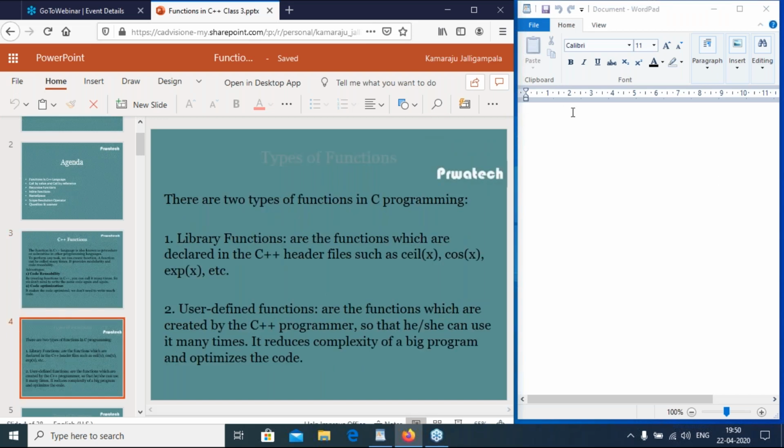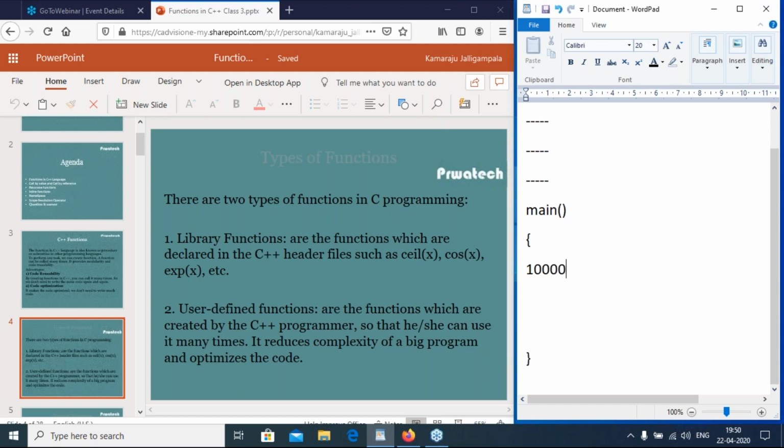Suppose I have one file, file1.cpp, which contains multiple lines, like one file having thousands of lines. The main function has 10,000 lines or 20,000 lines.